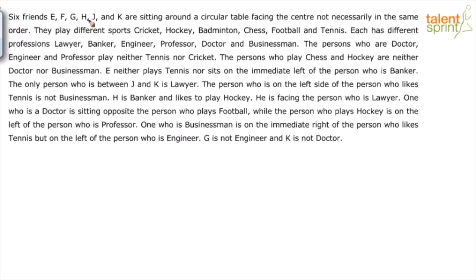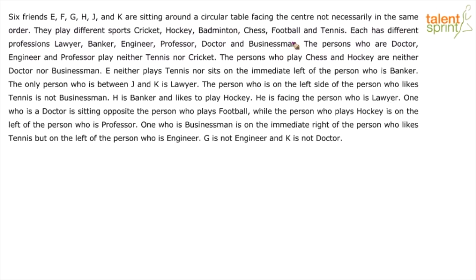Friends E, F, G, H, J and K are sitting around a circular table facing the center, not necessarily in the same order. They play different sports like cricket, hockey, badminton, chess, football and tennis. Each has a different profession: lawyer, banker, engineer, professor, doctor and businessman. And then I think the clues start.